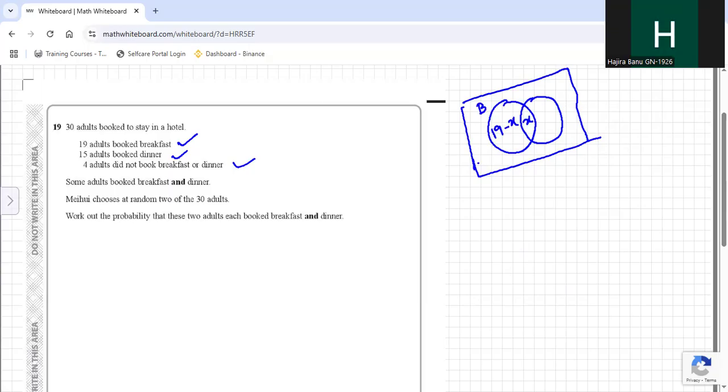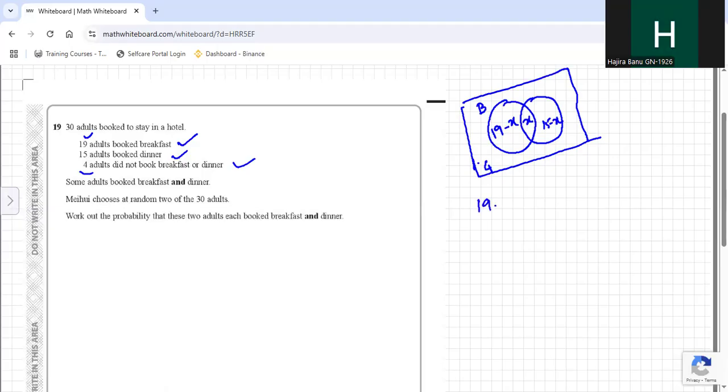In these 19 adults, the breakfast and dinner people are also there. So I have first taken X as the number of people who booked both, then 19 minus X for only breakfast, and for only dinner, it will be 15 minus X. Then there are 4 who did not order anything. So 4 is here. Now, first of all, we need to find X.